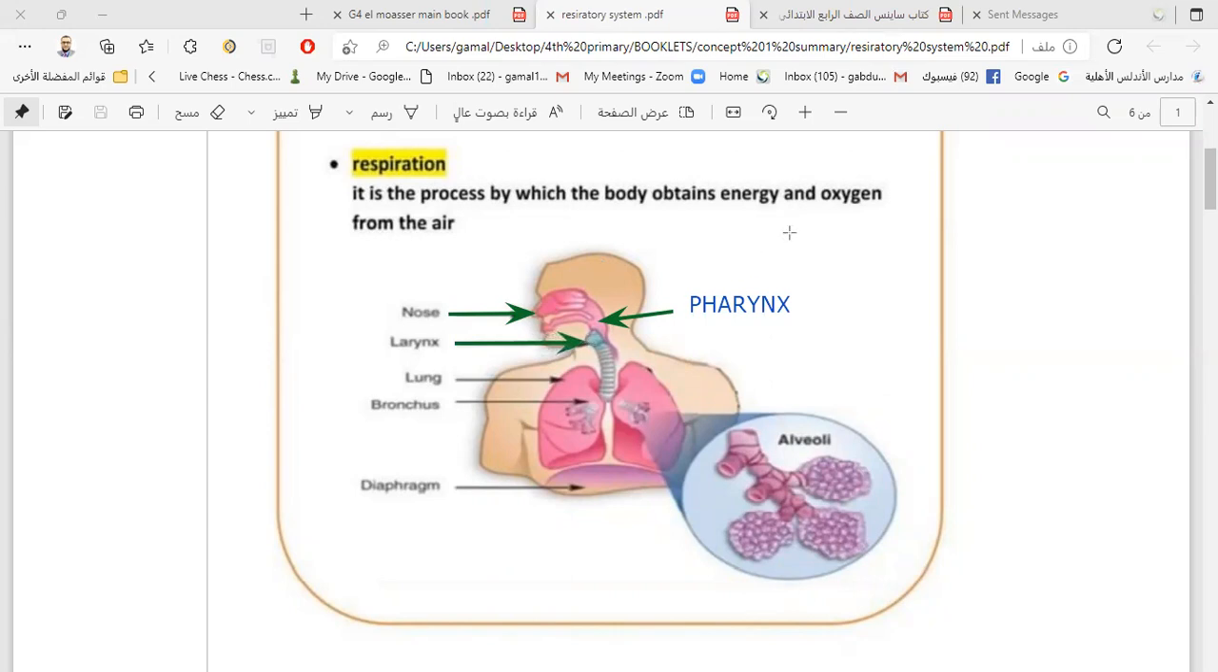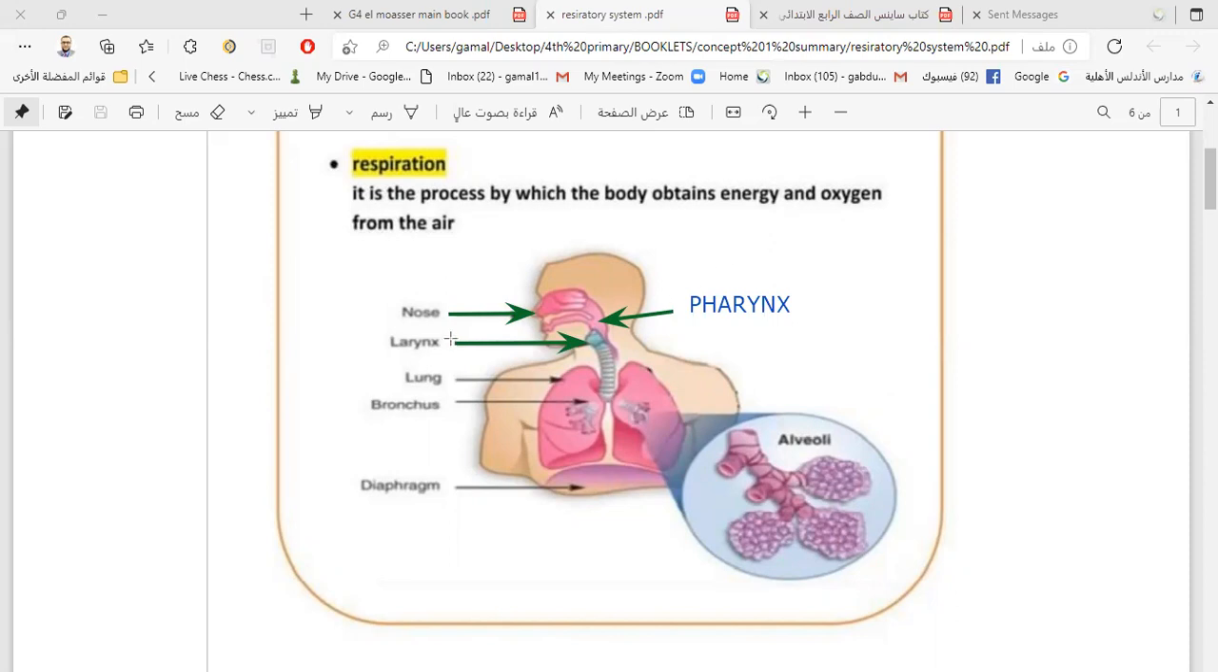We are making inhalation now. The air passes through the nose first, after that to the pharynx, after that to the larynx. And the larynx, you remember, is the voice box. It has the vocal cords. The voice and the sound of your talk are produced from the larynx. And we said if you put your fingers on your neck, you can feel the vibration of the vocal cords when you are talking.